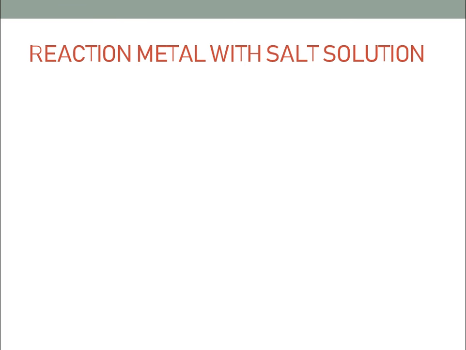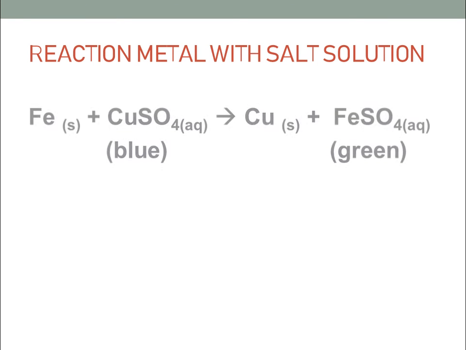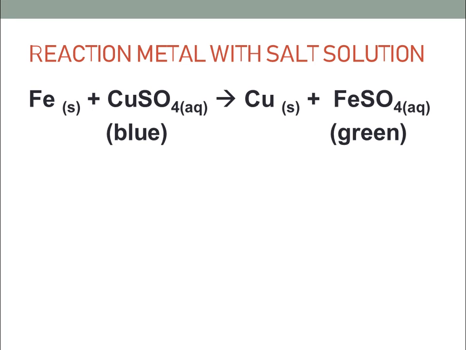What happens if a metal reacts with a salt solution? A kind of displacement reaction occurs. What happens if you have an aqueous solution filled inside a test tube, and you put an iron nail in it? Then we observe that the blue color of the aqueous copper sulfate solution gets converted into a greenish color solution, that is iron sulfate.